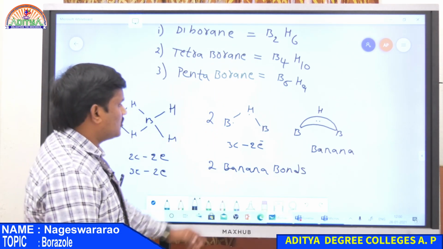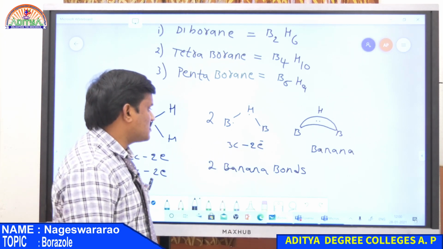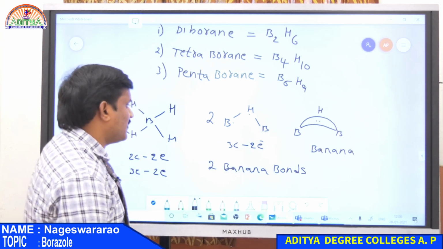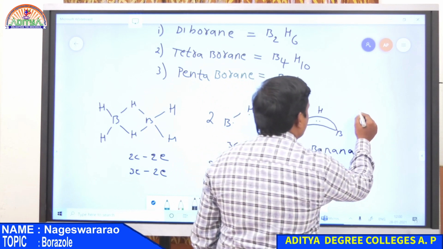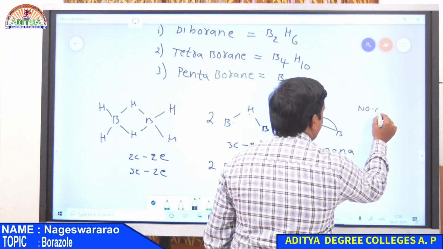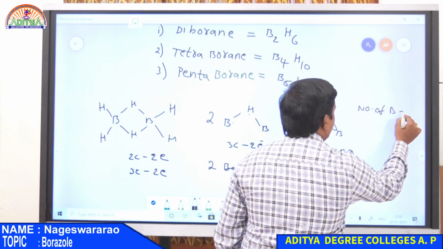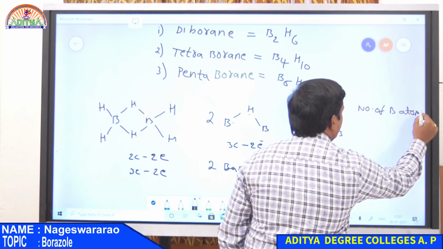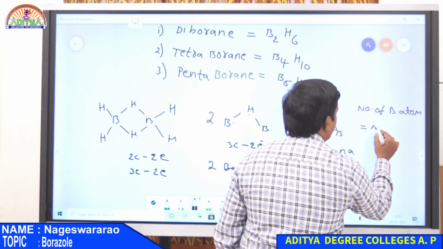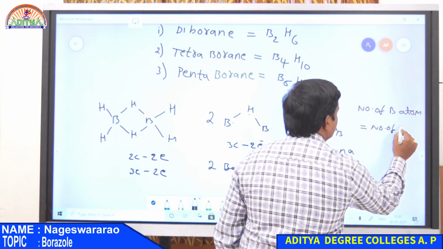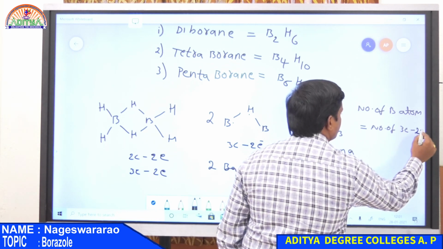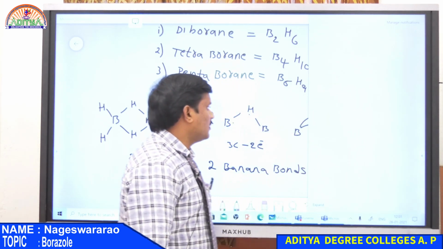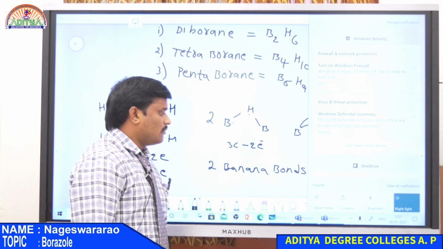And the total number of 3-centered 2 electron bonds is given by a single formula, that is equal to the number of boron atoms. The number of boron atoms present in a compound is always equal to the number of 3-centered 2 electron bonds.